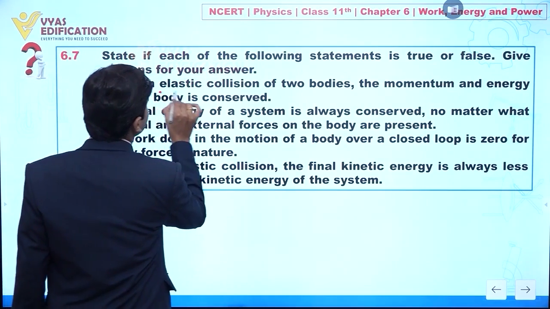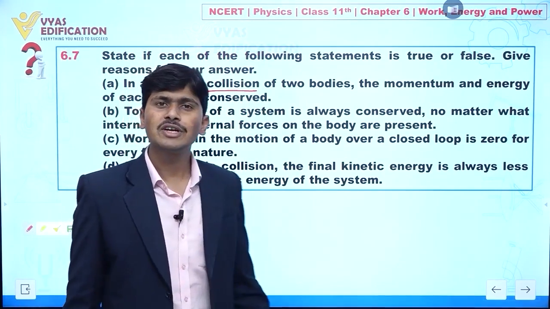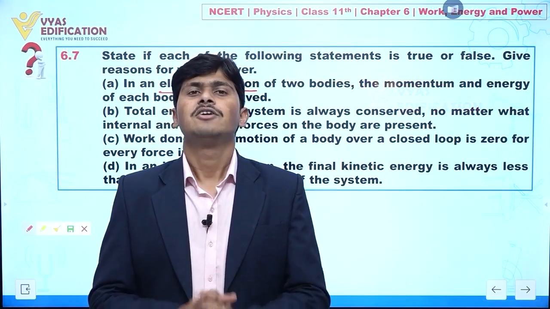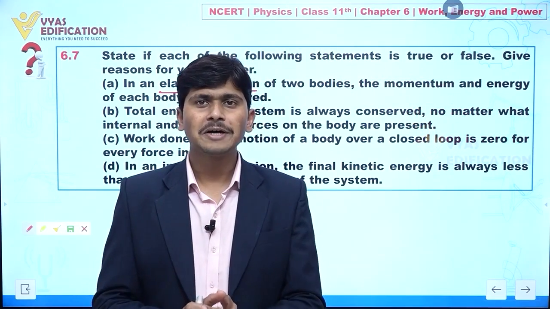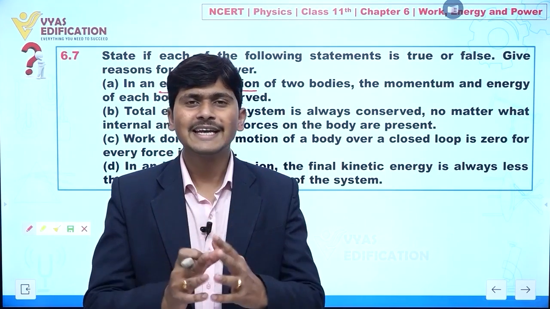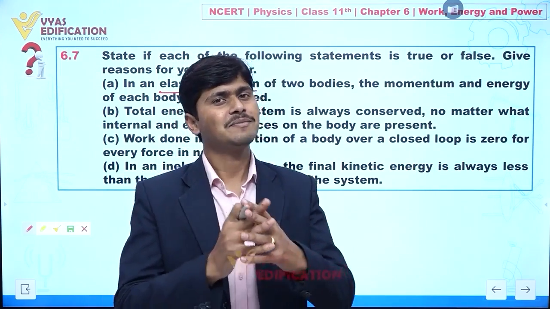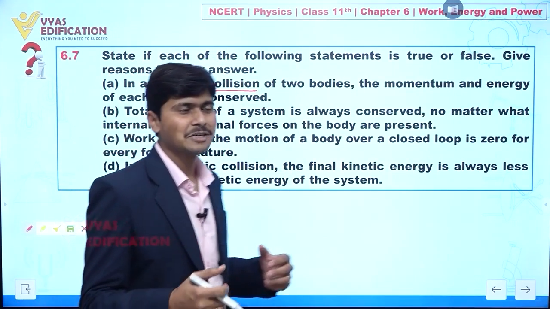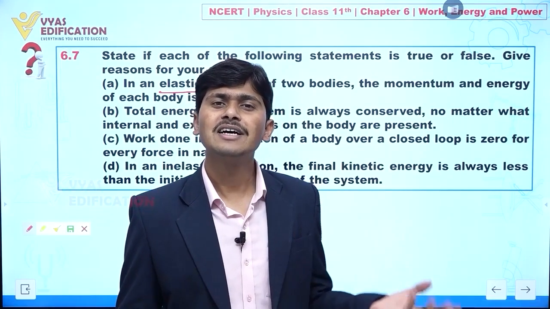Always keep in mind, first of all, try to understand what an elastic collision is. In an elastic collision, total linear momentum as well as total kinetic energy as well as total energy of a system always remain constant. Clear? This holds before the collision and after the collision.